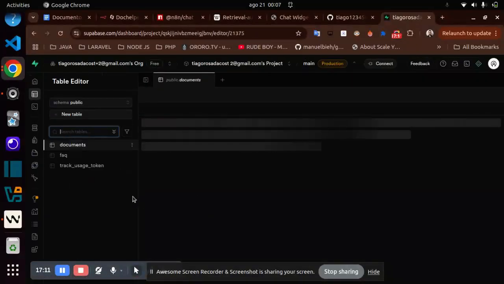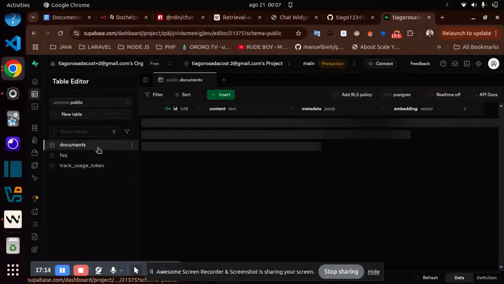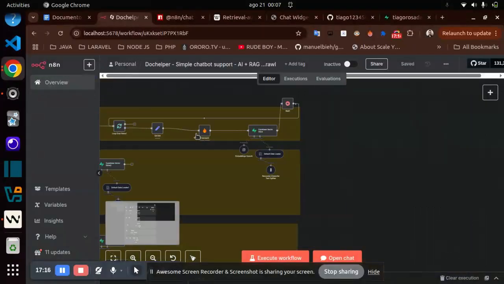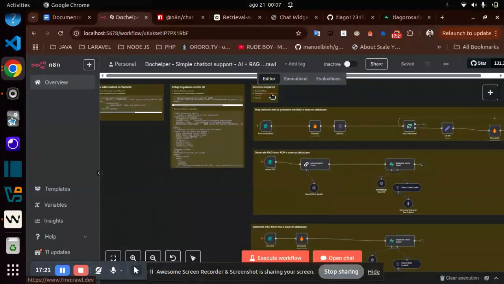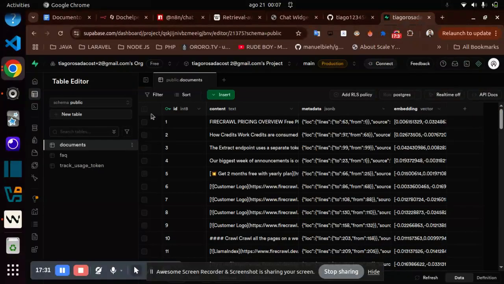In the table editor, I have a documents table. You can find all the instructions to create this database here, and what is required, like a Firecrawl account and a Supabase account. Back here, you can see the documents. I have the content, the text I extracted from the links. I have metadata, which is not content from the website but extra information.